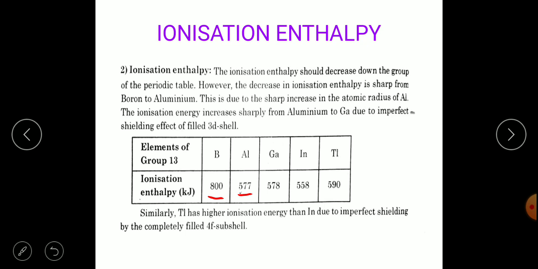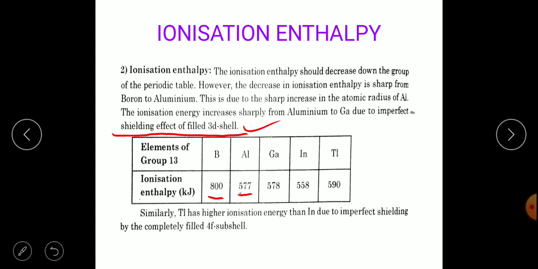The ionization energy increases sharply from aluminium to gallium due to the imperfect shielding effect of the filled 3d shell. You have already seen the atomic size of aluminium and gallium, and therefore here also the ionization enthalpy has a difference in value. 577 kilojoule per mole for aluminium, whereas gallium has 578, which is a small difference, and this is due to the presence of a shielding effect.